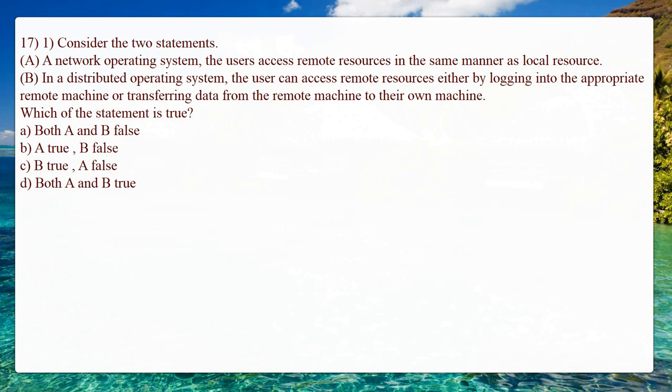Next, in a distributed operating system, the user can access remote resources either by logging into the appropriate remote machine or transferring the data from the remote machine to their own machine. So this is also not correct. So both A and B are false. That is option A, both A and B are false, is the correct answer for the 17th question.